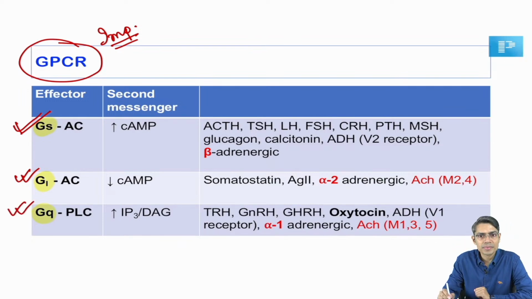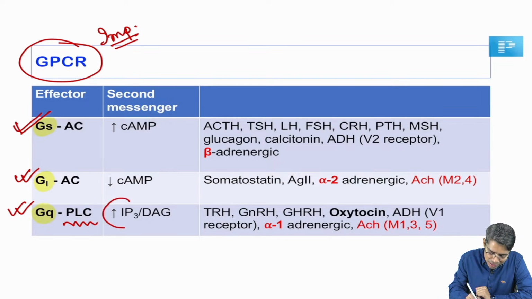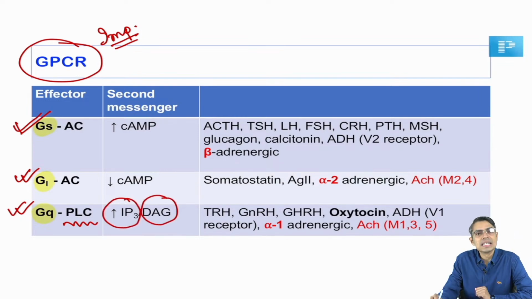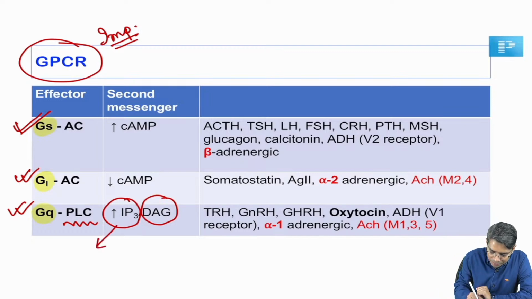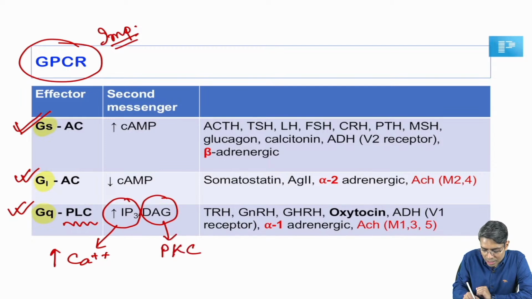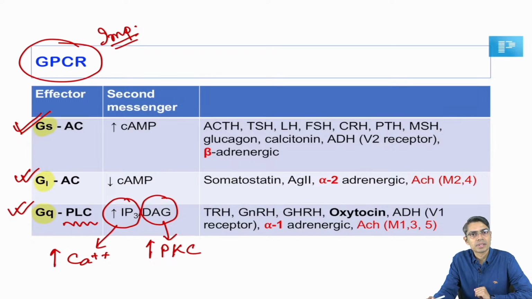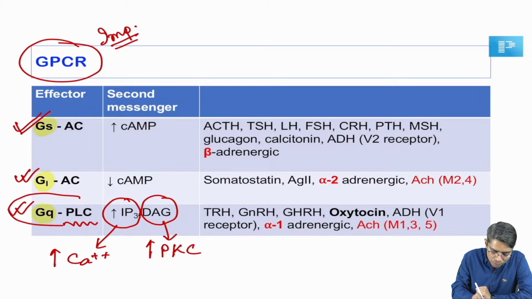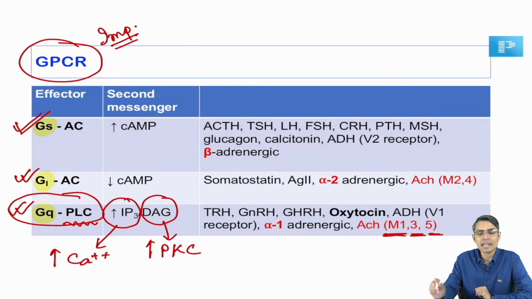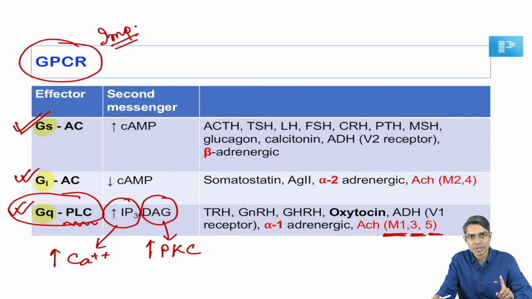So this Gq is connected with phospholipase C, and through this phospholipase C it produces second messengers, that is IP3 and DAG. Now this IP3 releases calcium from the sarcoplasmic reticulum, and DAG stimulates protein kinase C. Getting my point? And which muscarinic receptors act through this Gq phospholipase C? They are the M1, M3, M5 receptors. M1, M3, M5 receptors, right?